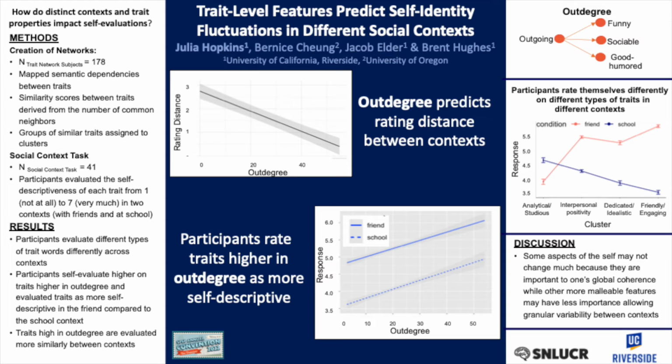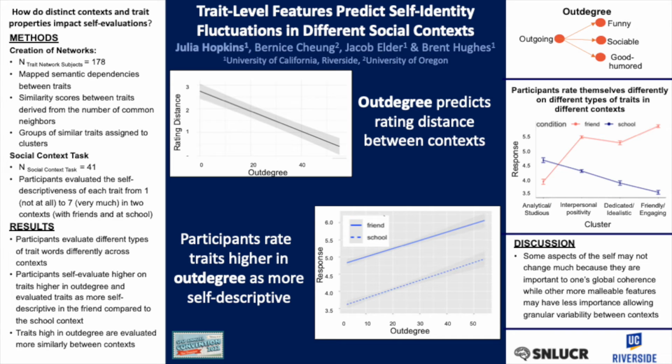On the middle figure on the right, you can see that participants represented these traits differently depending on the context that they were in. Words that were analytical and studious in nature were rated as more self-descriptive in the school context than in the friend context. And the interpersonal positivity group, dedicated idealistic group, and friendly and engaging group were rated more self-descriptive in the friend context in comparison to the school context.